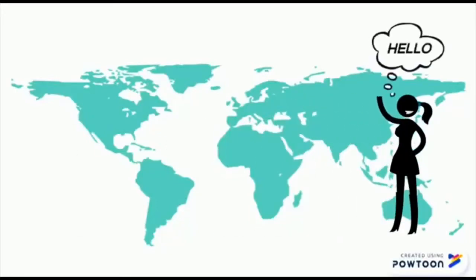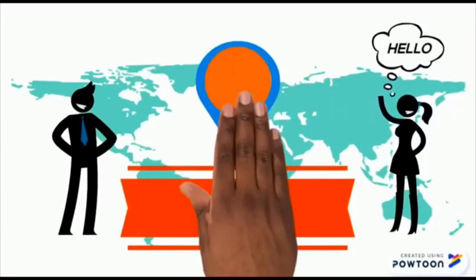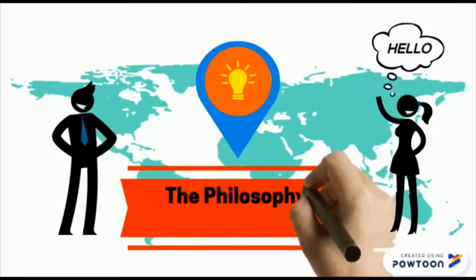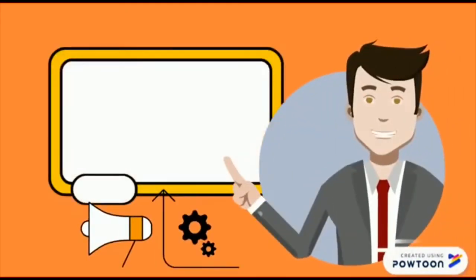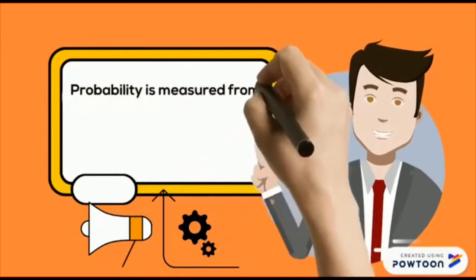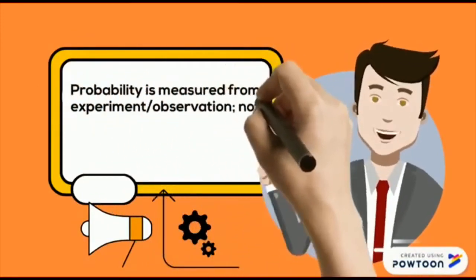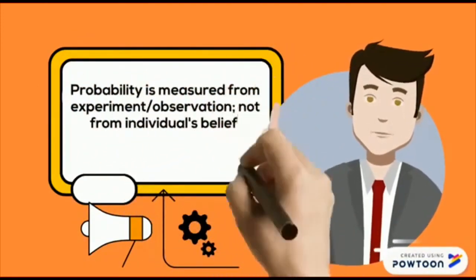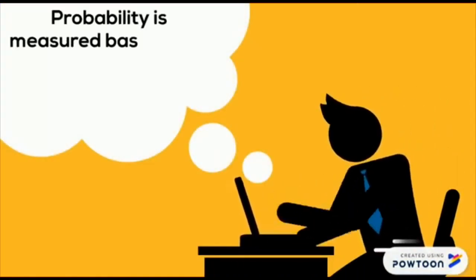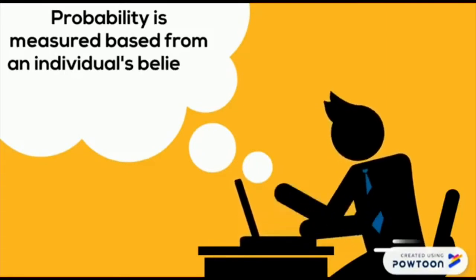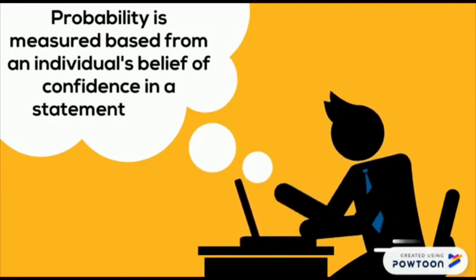Hello everybody. Today we talk about the philosophy of probability. Objective probability is measured from experiment and observation, not from individuals' belief. Subjective probability is measured based on an individual's belief or confidence in a statement or event.